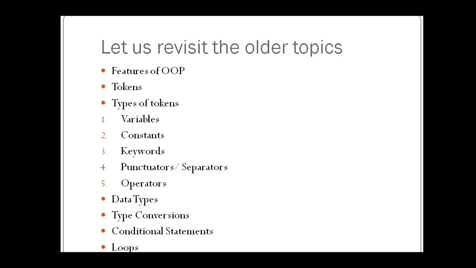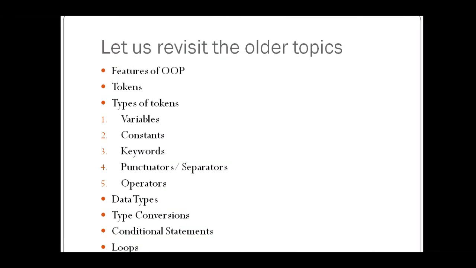The seventh topic is loops. There are mainly two types of loops, entry controlled and exit controlled, and based on that we have studied the different loops. In entry controlled loops, the condition checking is done first, like the while loop and for loop. Whereas exit controlled means that the condition checking is done at the exit. Once the execution is done, then there will be the condition check. So we have revisited all the older topics.